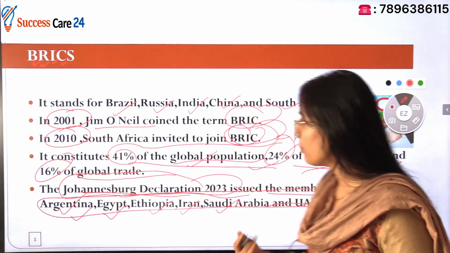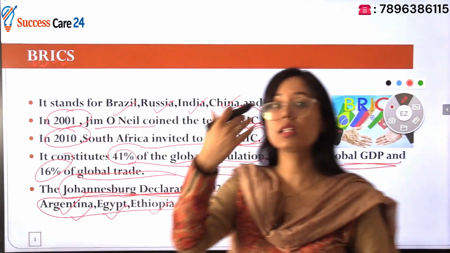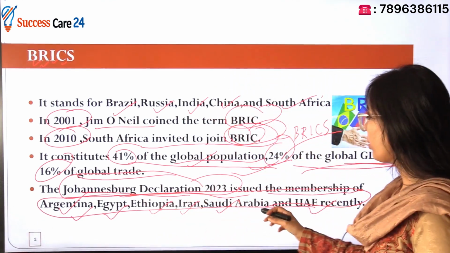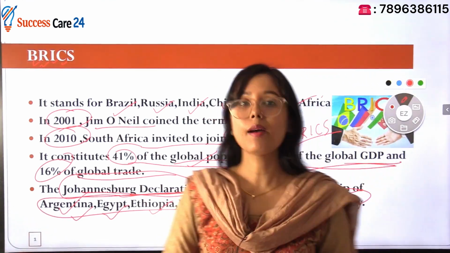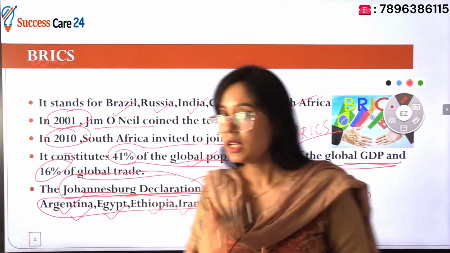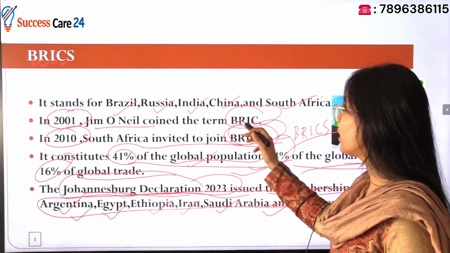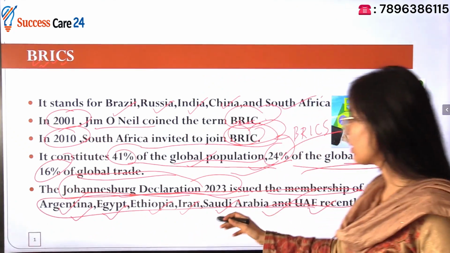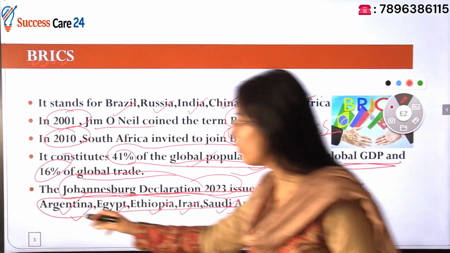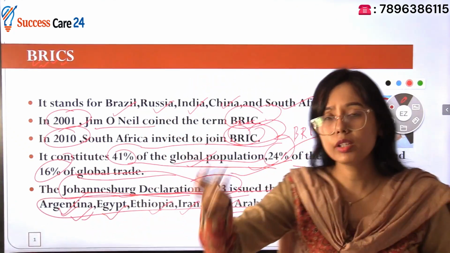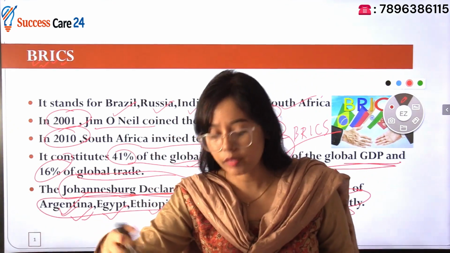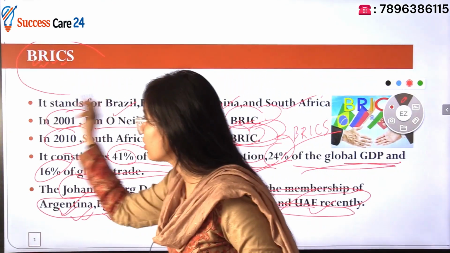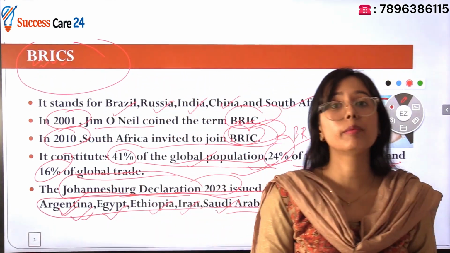So if you see, it will have an even larger constitution now. So now these new members will be the members of BRICS. So now there are not only 5 members, BRICS has expanded further, right? You should know the names of these new members, because this is very, very important. BRICS is in the news every time there are developments. BRICS is a very, very important intergovernmental grouping.